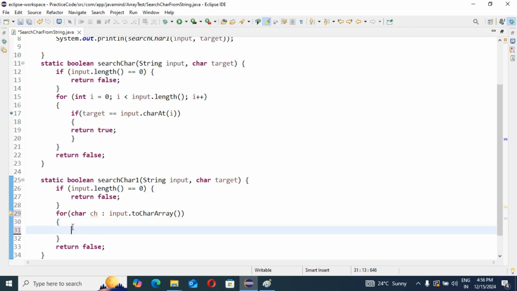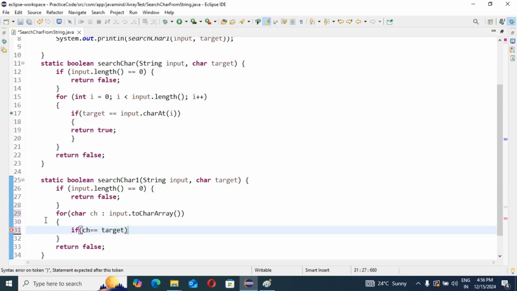In this for loop, I am going to check one if condition. Because you know very well how the for-each loop works: whatever input we have, we iterate one by one and store in this variable. So if ch equals target, yes or no?